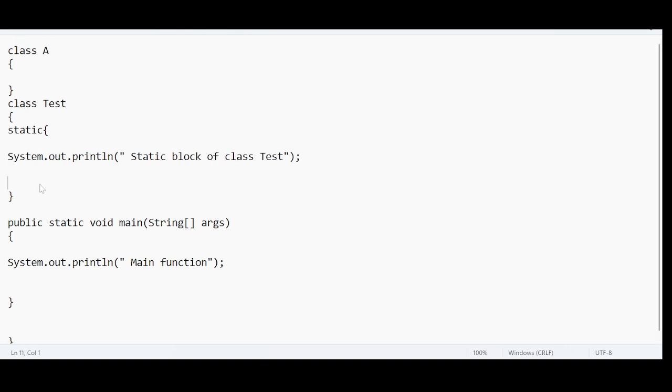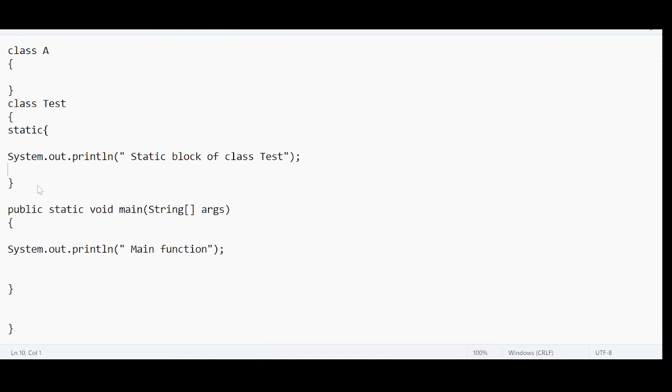Your attention is required here. So in the test class, I have a main method, and I have a static block. Don't worry about it for the time being. Just understand that static is a keyword, and this is a block, and the keyword and the block together make the static block. You can keep some instructions in the static block, just like the main method. This is a prototype of the main method. This is how the static block is going to look: a simple static keyword followed by opening and closing braces and some instructions.